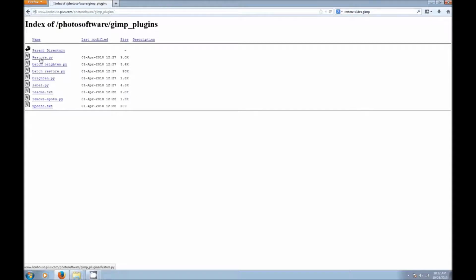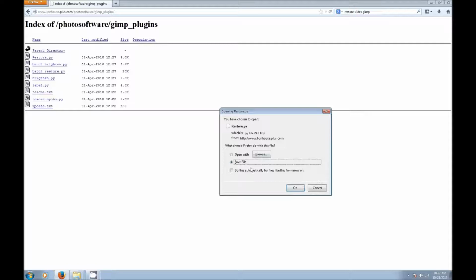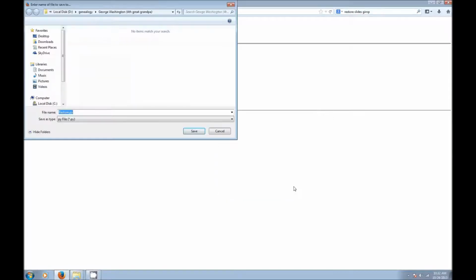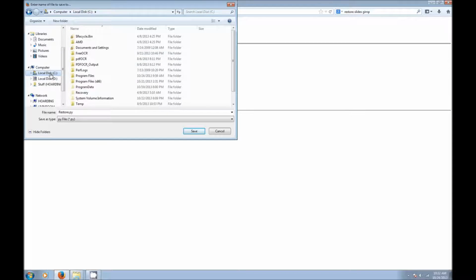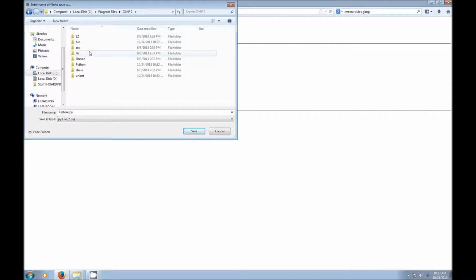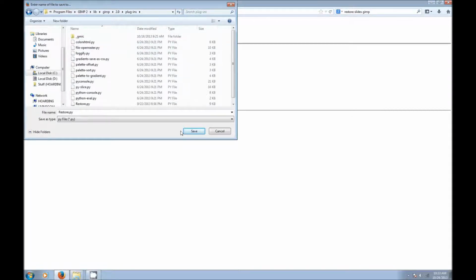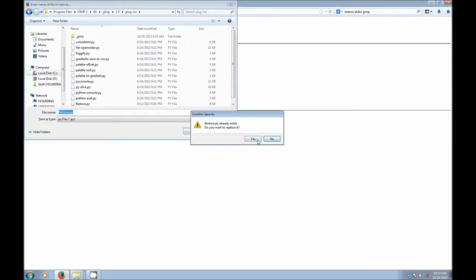We're going to click on this restore.py file, and it's going to ask us to save the file. And where we're going to save this is under C, Program Files, GIMP2, lib, GIMP 2.0, plugins. And just save it right in there.